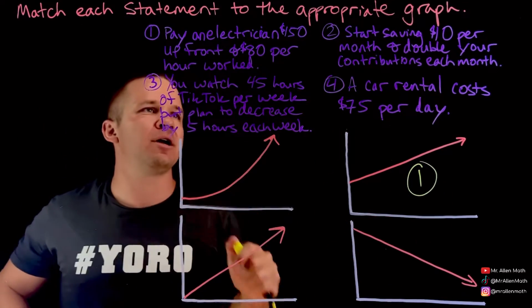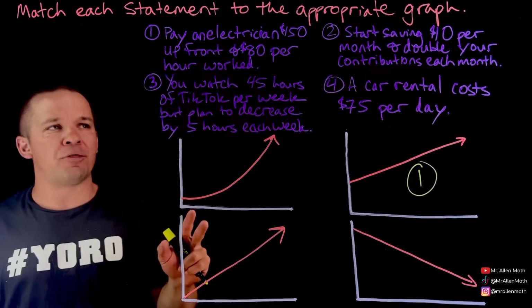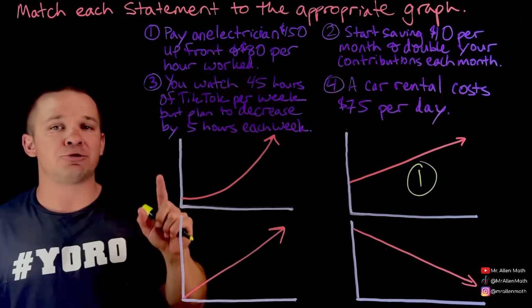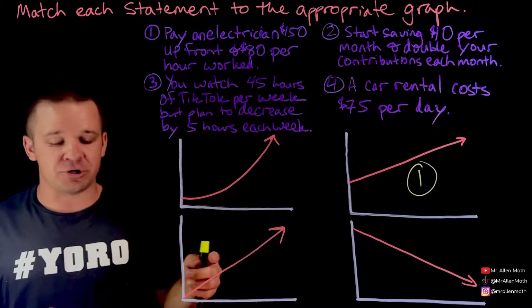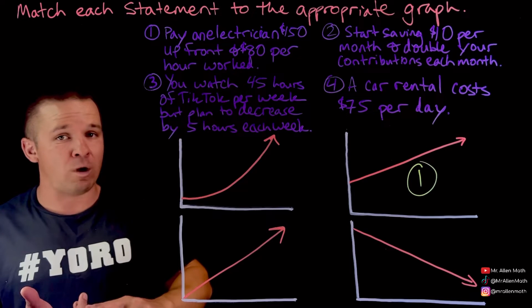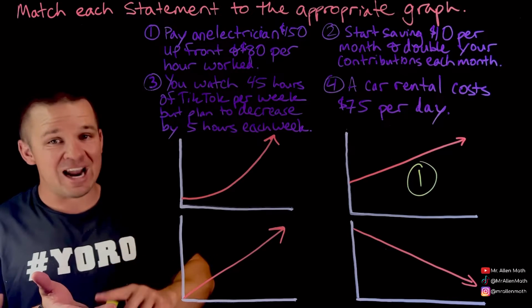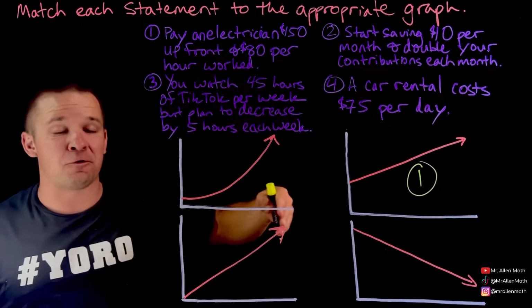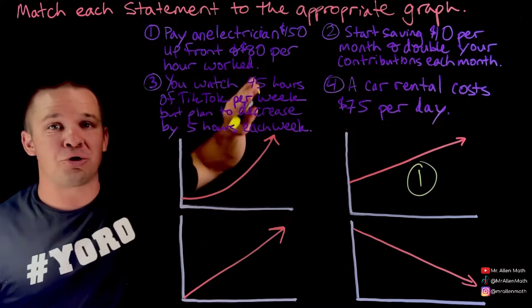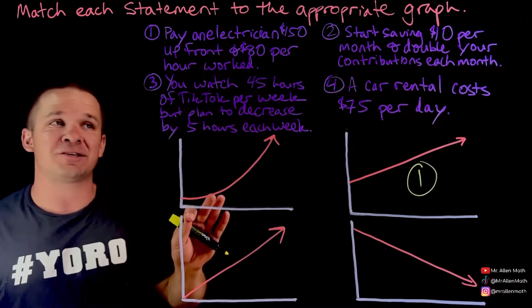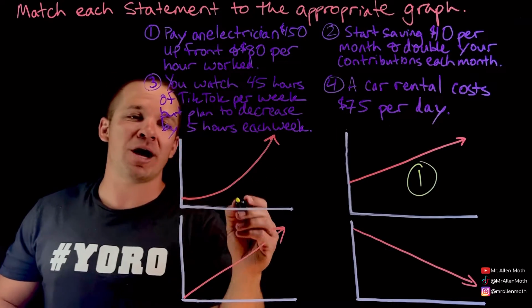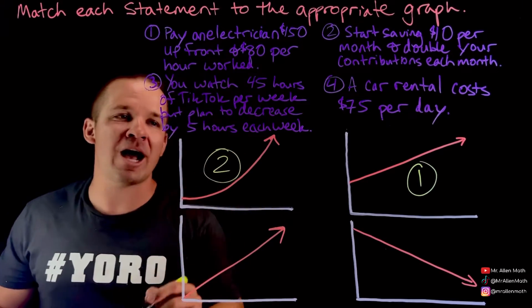Okay. Number 2 here. Start saving $10 per month and double your contributions each month. So for doubling our contributions, first we're saving 10, then 20, then 40, then 80, then 160, and so forth each month. That is exponential growth. It's increasing faster and faster each month. That's this guy right here, right? It's going to be a curved graph like that.